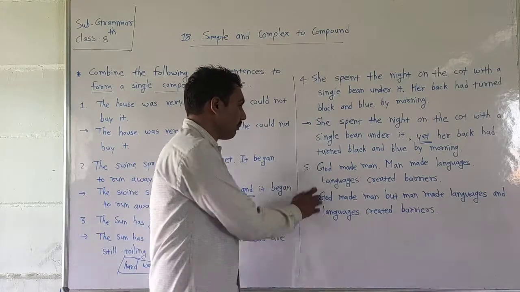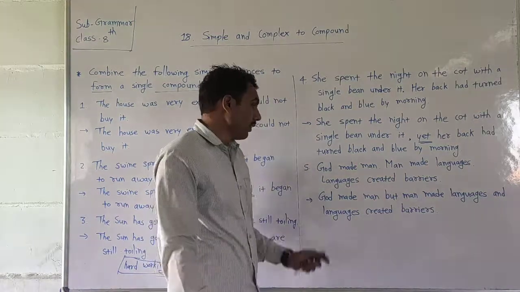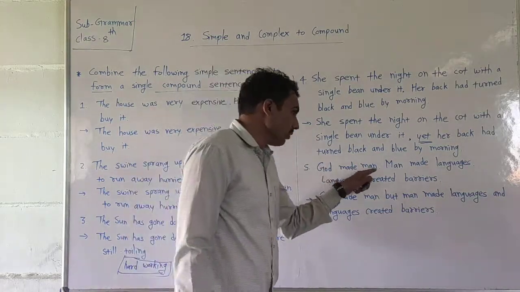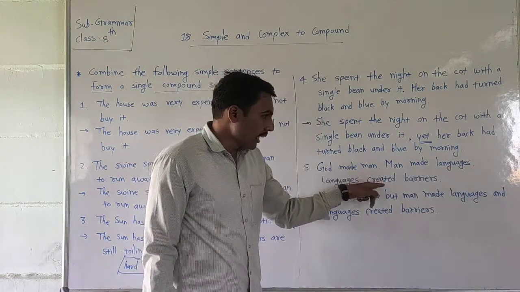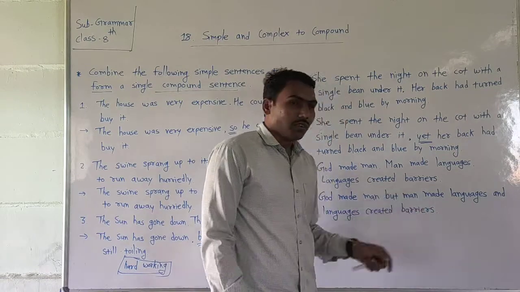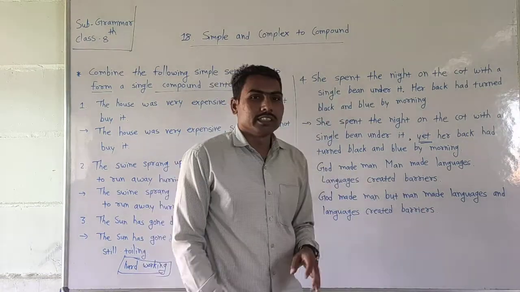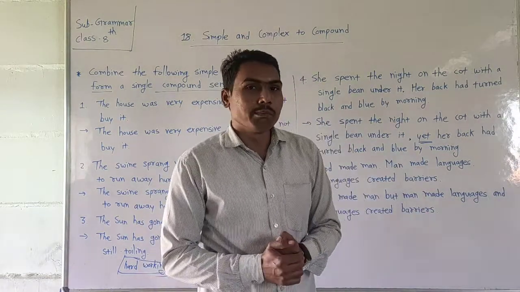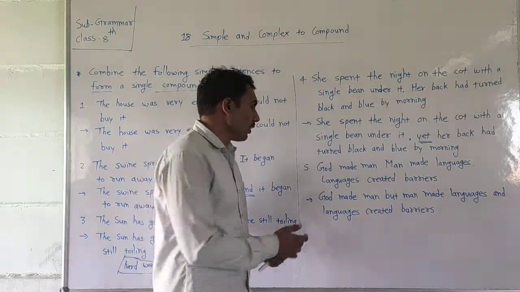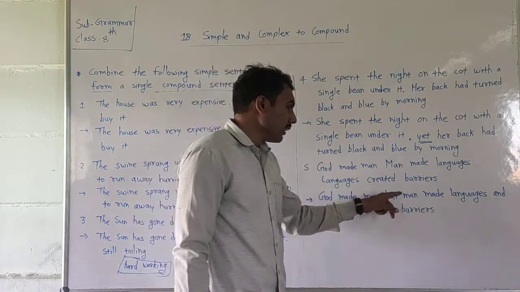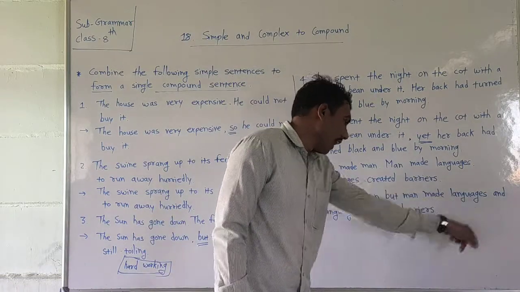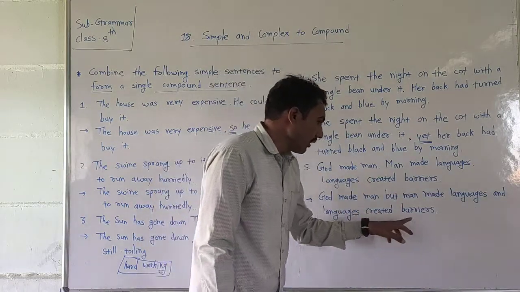Now the fifth sentence. God made man. Man made languages. And languages created barriers. These are three simple sentences, and we want to convert them into a compound sentence. So: God made man, but man made languages, and languages created barriers.